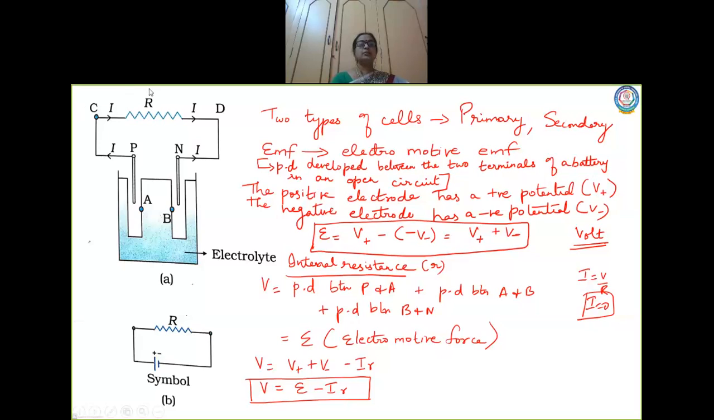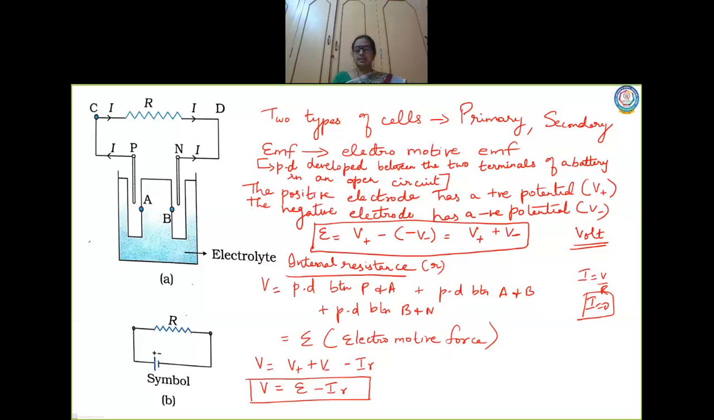But when you connect it to an external resistor, there will be a current flow. So what happens now? The potential difference will be reducing. The EMF was 5 volt in an open circuit. Now the potential difference in a closed circuit will become lesser because the current is flowing inside the resistor. So the potential difference in a closed circuit will be lesser than the EMF in an open circuit. Both are voltages only, but in an open circuit you call it EMF, and in a closed circuit you call it potential difference. So potential difference will always be lesser than EMF.